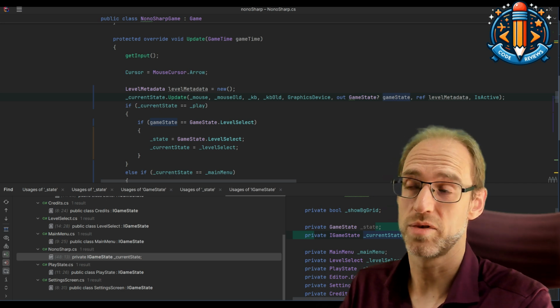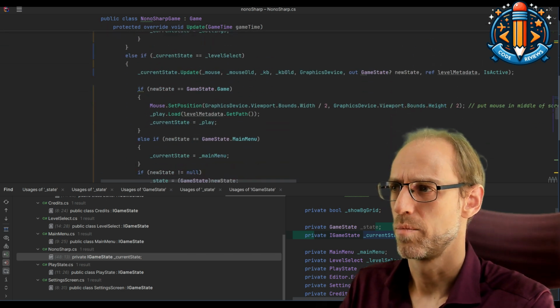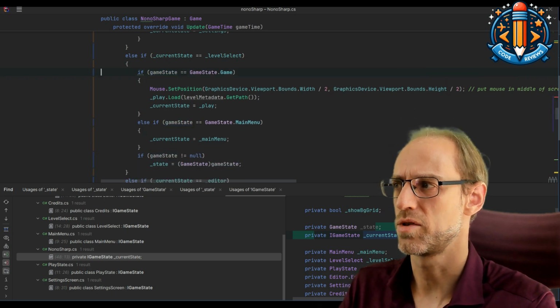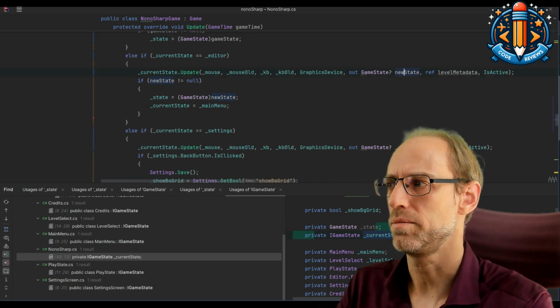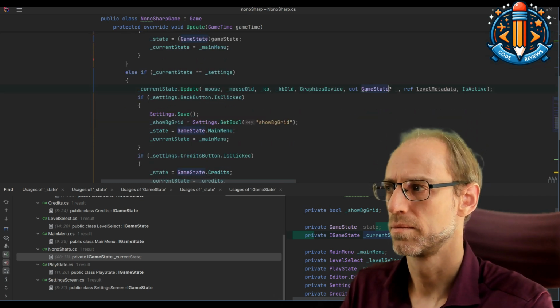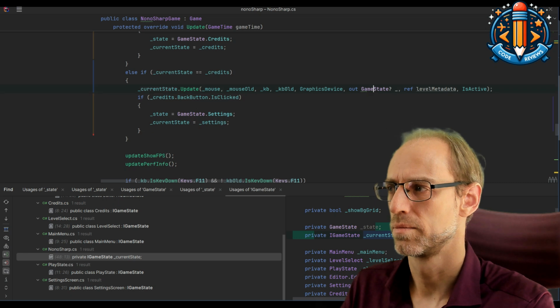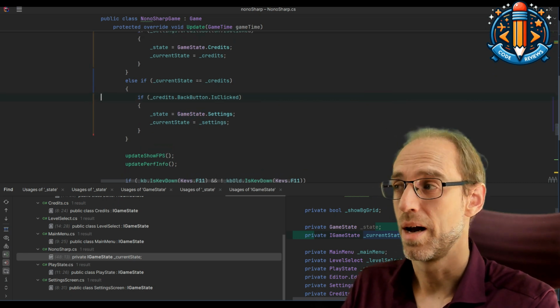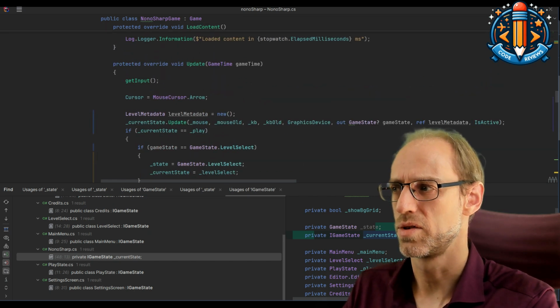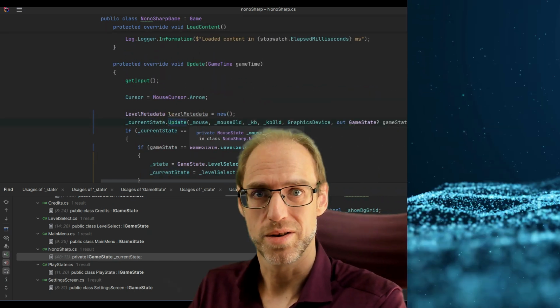Oh, sometimes it's called game state, sometimes new state, so I missed that little difference, which is really easy to fix. Just call it game state. And there you go. Now there's only this custom behavior left for each of those, and one shared update call.